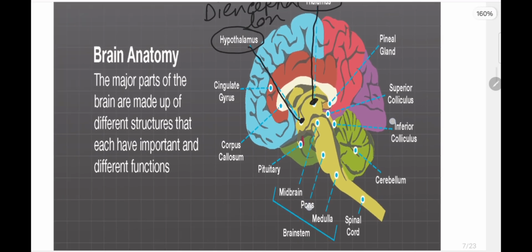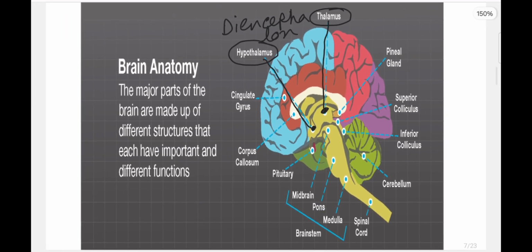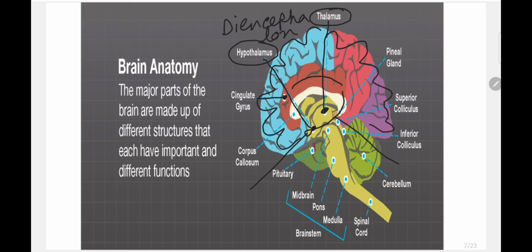Next, another part, that is the cerebral cortex. Like this part is the cerebral cortex, and there are also some structures like the cingulate gyrus, the basal ganglia, the amygdala, and another structure, the hippocampus, that are not visible here.